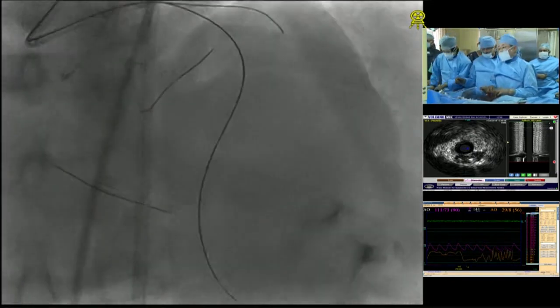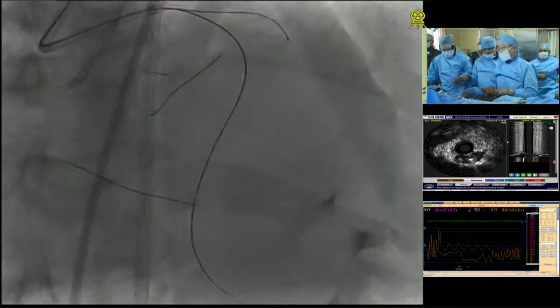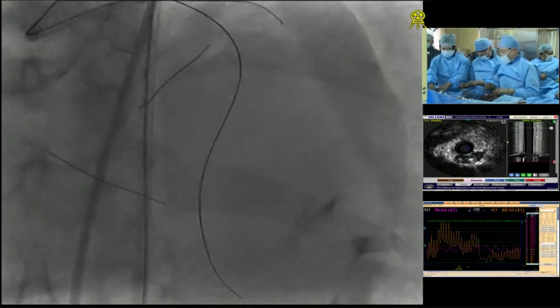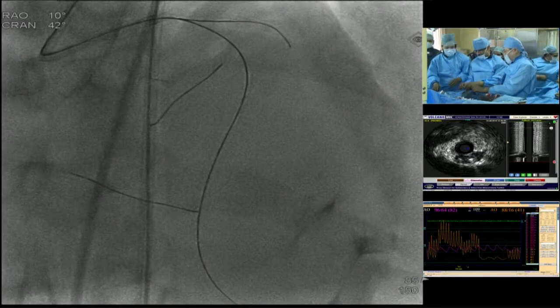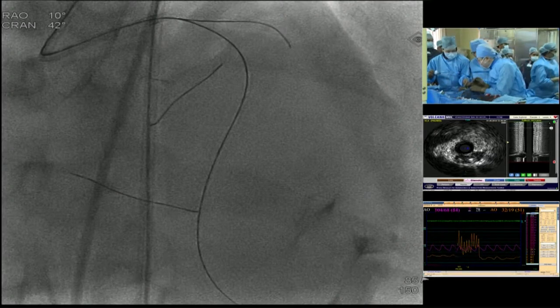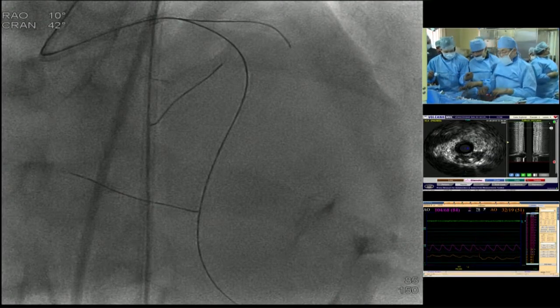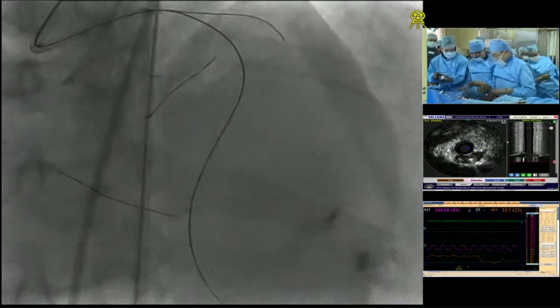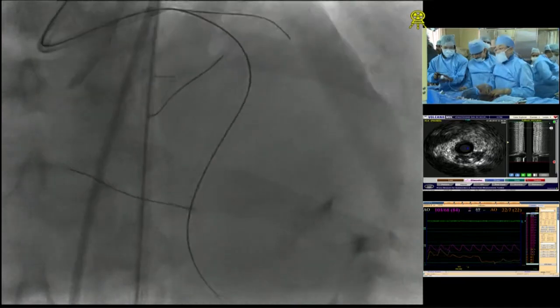Yeah, low profile. This is also available up to 3.0, but maybe another 1.0 balloon might be passed through. No, still small. The next step is to exchange over the Corsair to a workhorse wire. Exactly.